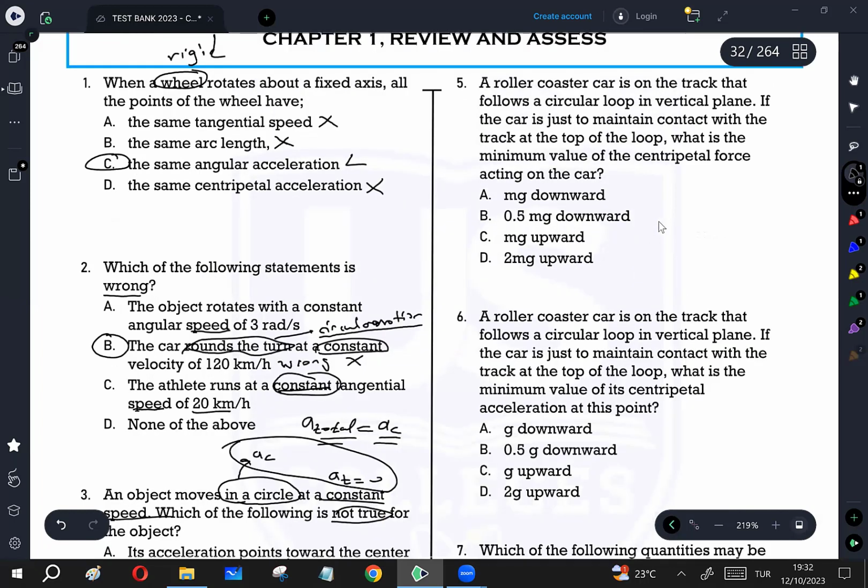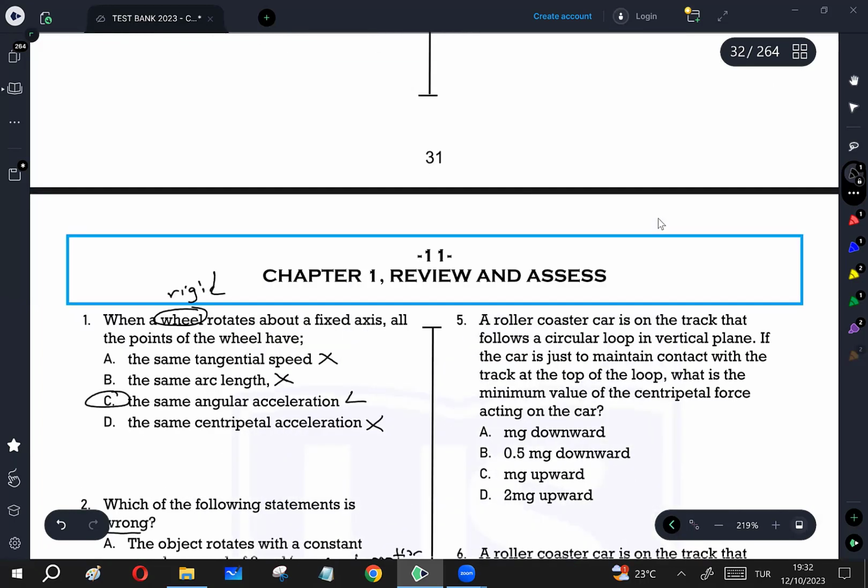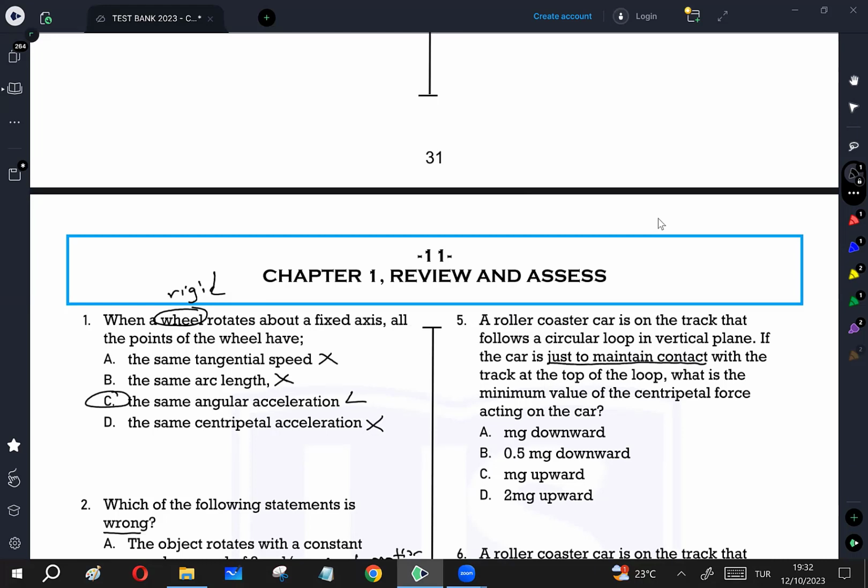A roller coaster car is on a track that follows a circular loop in a vertical plane. If the car is just to maintain contact with the track at the top of the loop, what is the minimum value of the centripetal force? So this is a circular track. The question tells you that the car is just to maintain contact, means it's not pushing the track, but following the track. If it is not pushing the track, there will be no action-reaction forces between the car and the track.